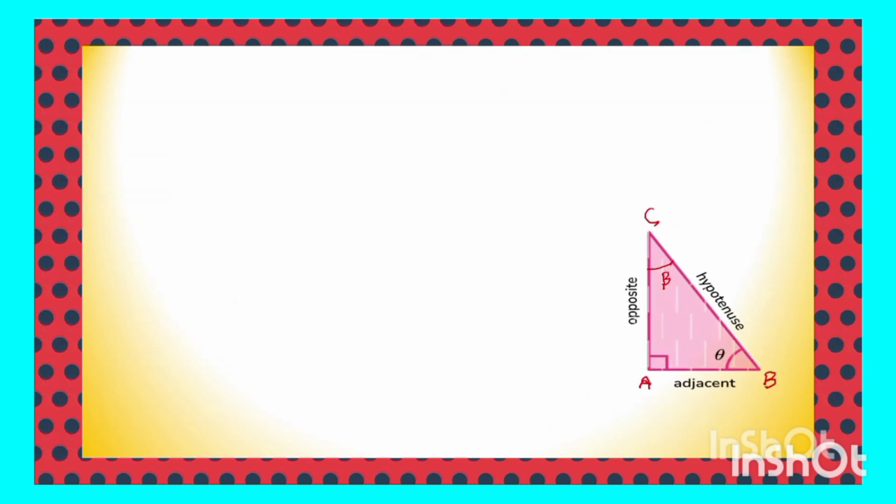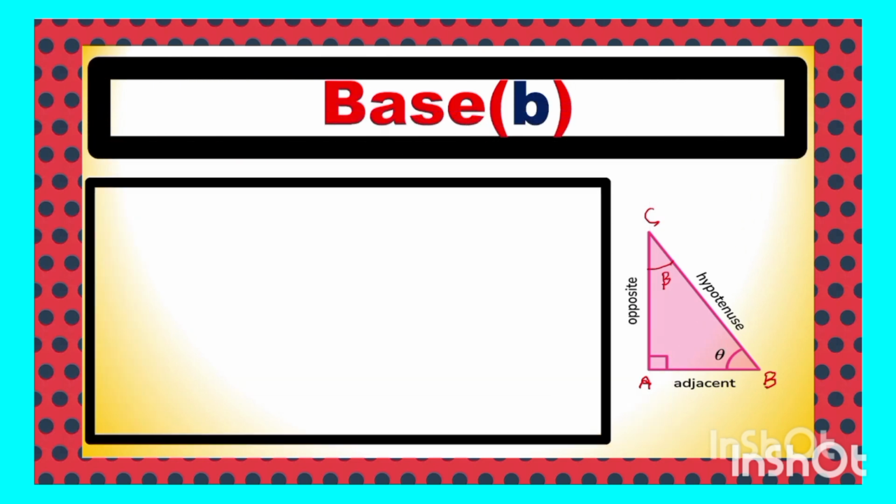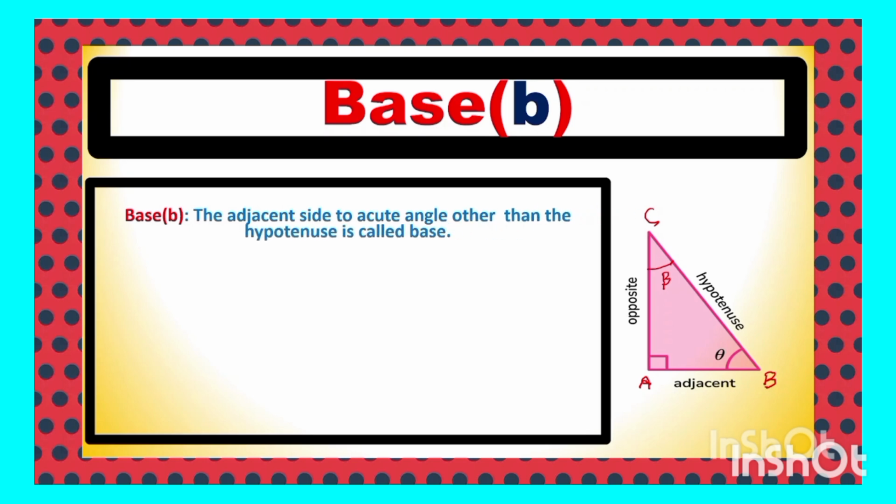Clear? Similarly, another point we are going to discuss is base. So base means what? The adjacent side to the acute angle of the right angle triangle, other than the hypotenuse, is called the base. So for the angle B, which is theta, the adjacent side, base, is equal to AB, other than the hypotenuse, because the hypotenuse is the longest side. Similarly, for the acute angle C, which is beta, the adjacent side is AC. This is how you have to find the base of the right angle triangle, which is entirely dependent upon the acute angle and is not constant.